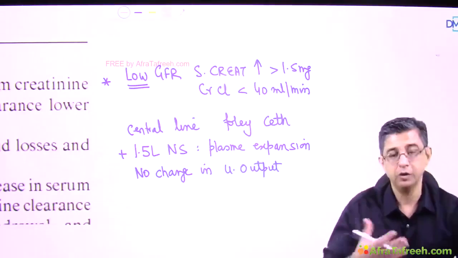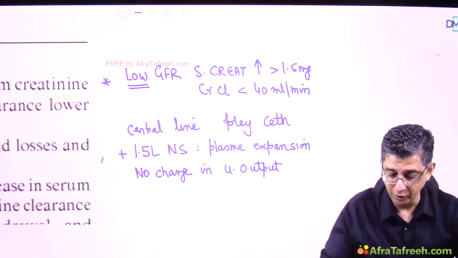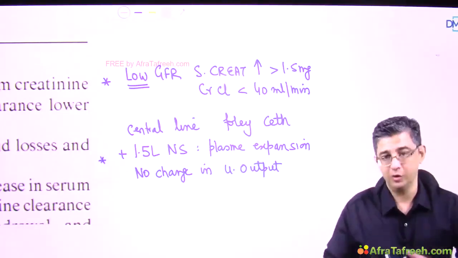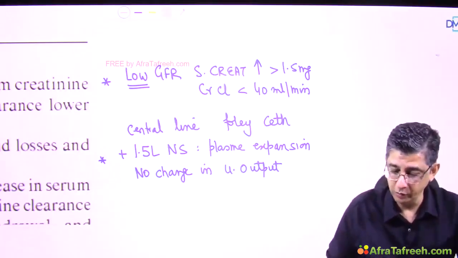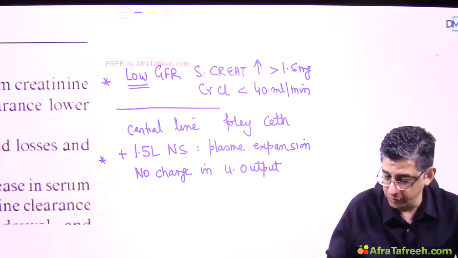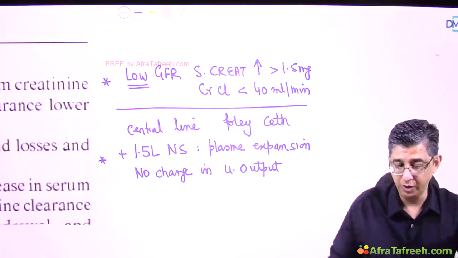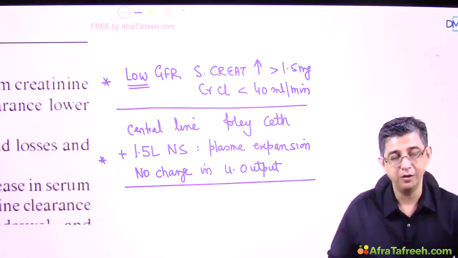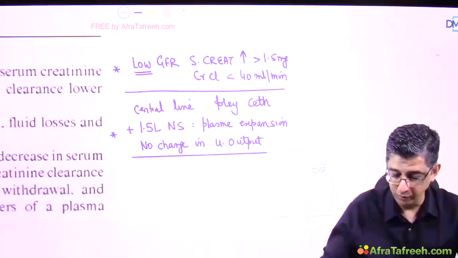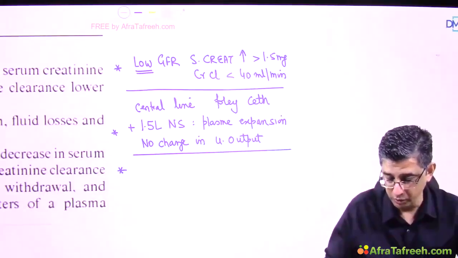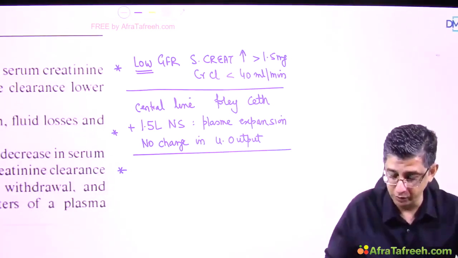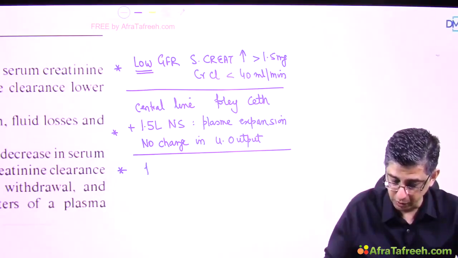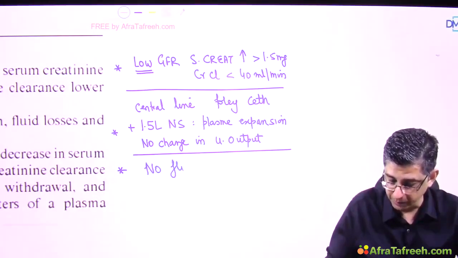That means the patient's kidneys are not responding as they should normally. So first and foremost is demonstration of low GFR. The second feature is that the kidney fails to respond like a normal kidney to a fluid challenge. Apart from this, because this is a diagnosis of exclusion, I also need to demonstrate that there is no fluid loss in the patient.